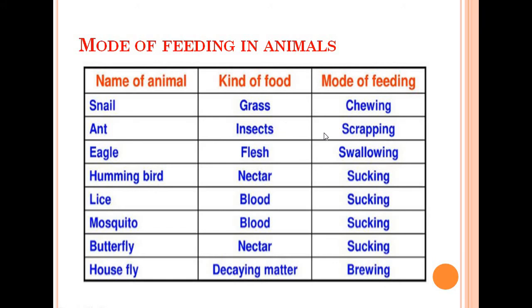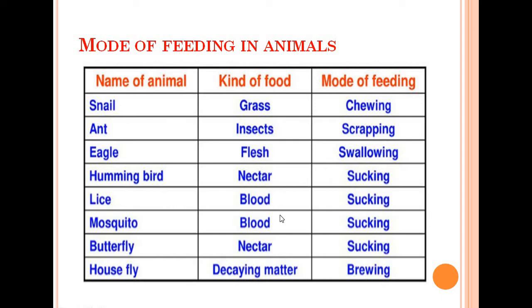Ant, an insect, takes its food by scraping. Eagle takes flesh, so by swallowing it takes its food. It is a mode of ingestion, that is the method of ingestion. Hummingbird takes nectar, so it takes it by sucking.